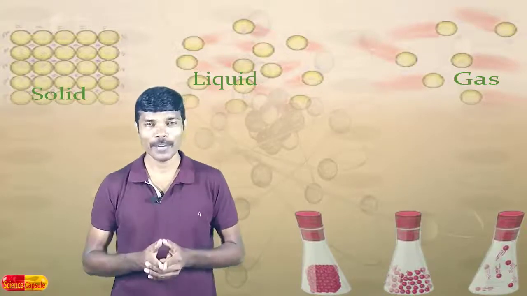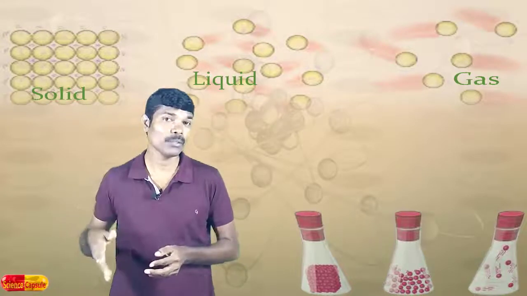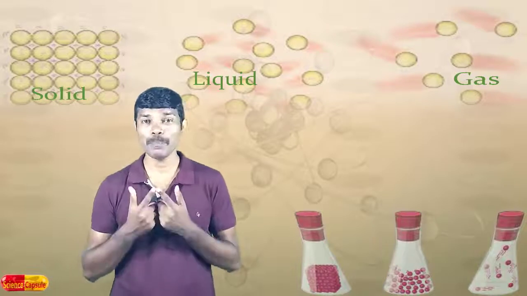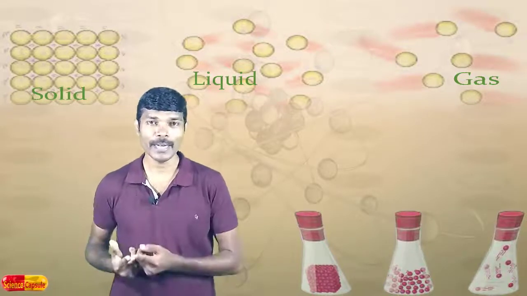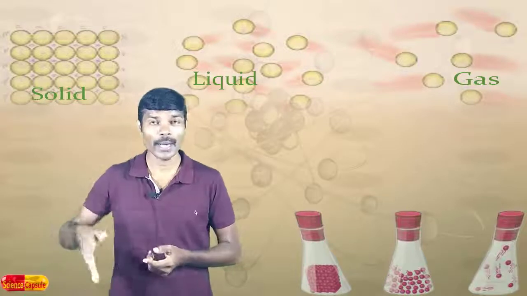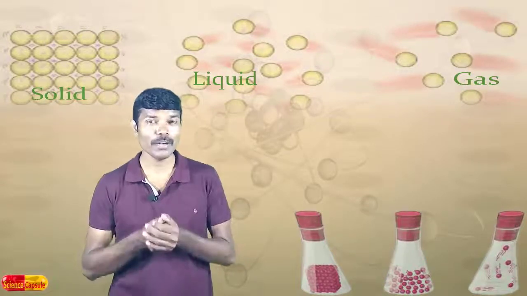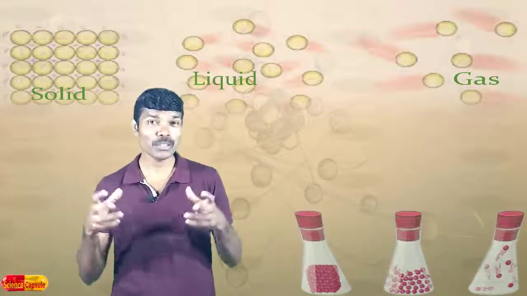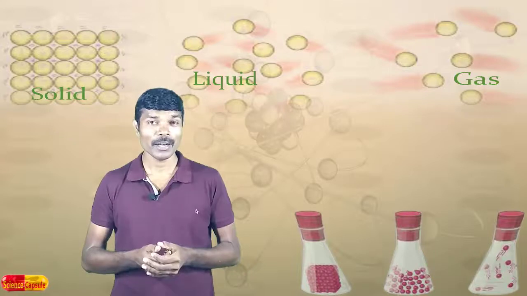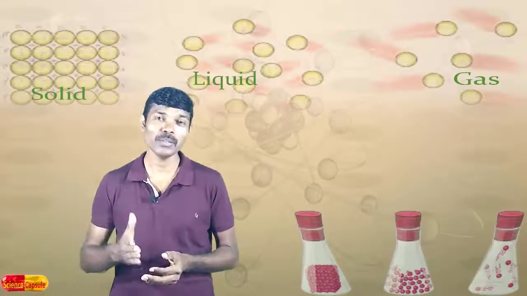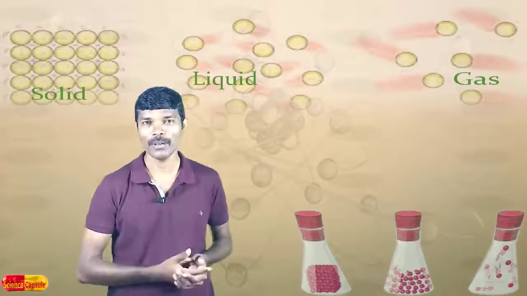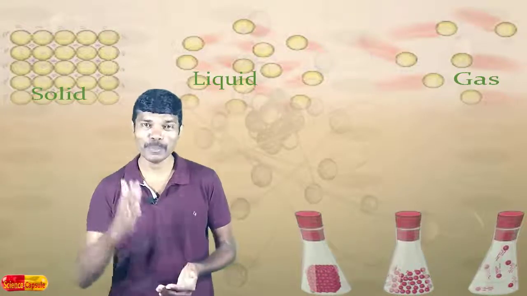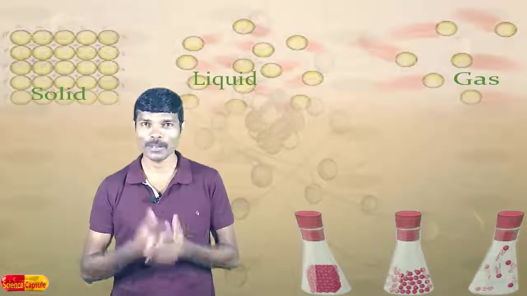And one more fact we have discussed is that we are able to cut through water. The intermolecular space is plenty in the case of liquid, right, so you can freely move your hand through the water. Whereas in the case of solids, we have already discussed that the particles are closely packed. Due to this close-packed arrangement, we are unable to pass our hand through a wooden block or a solid block. This is the reason why a karate expert is required to break a wooden or solid block. Understood, children?